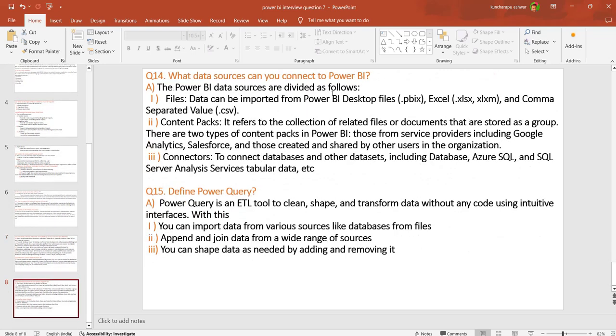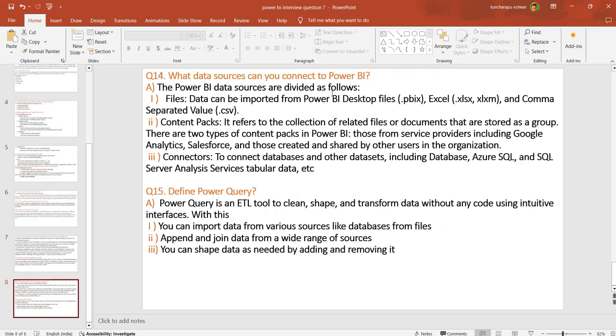Yeah, and now the 14th one: which data sources can connect in Power BI. Power BI data sources widely include files, content packages, and connectors. First, files. The data can be imported from Power BI Desktop files (.pbix), MS Excel, XML, and common comma-separated CSV files also. And the second one, content packages, is a collection of related files, documents, and storage.